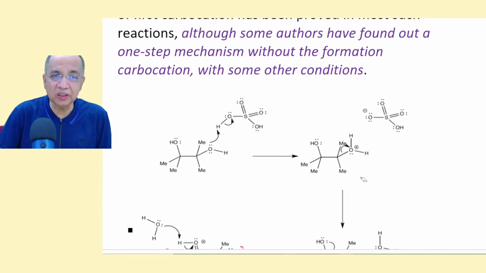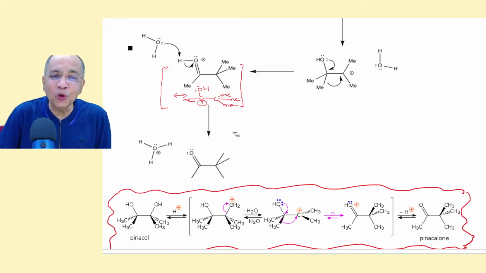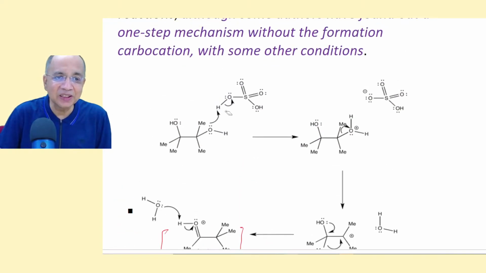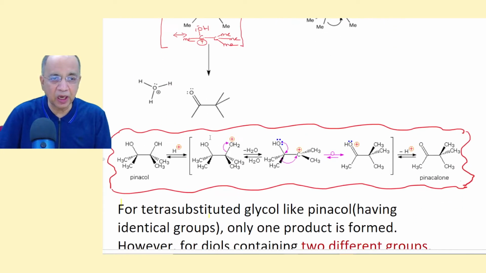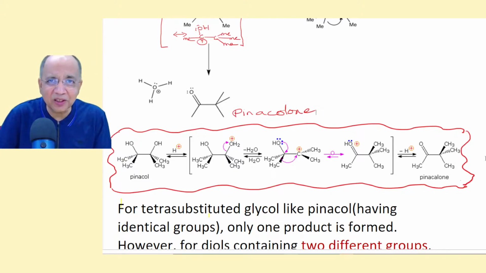Here I show you how pinacol, which is a very symmetrical compound, is converted to what we call pinacolone. This ketone is called pinacolone. It has got a special name. This is pinacol and this is pinacolone. It is a very familiar name, pinacol, and the product is pinacolone. There is only one product because it is a symmetrical compound.